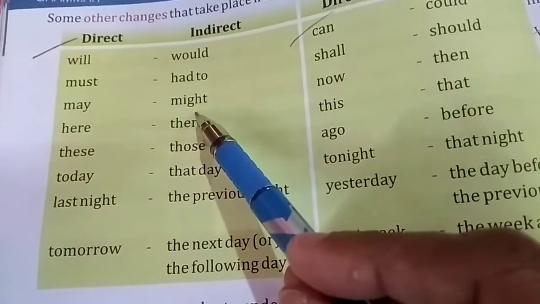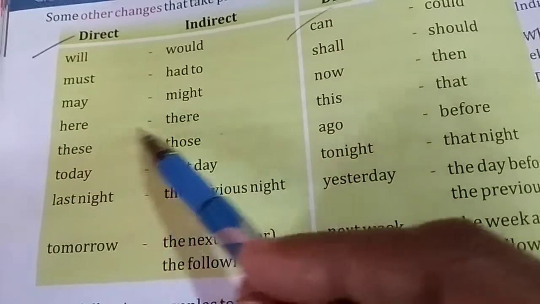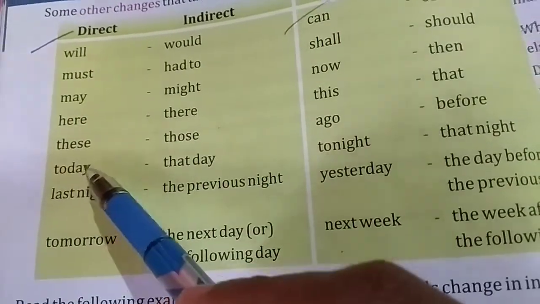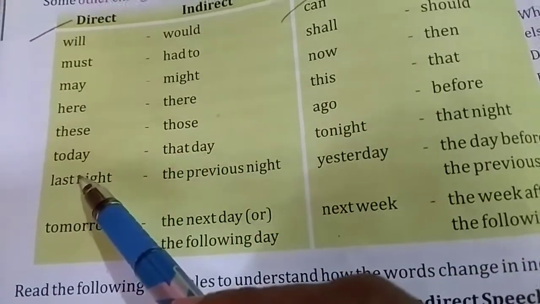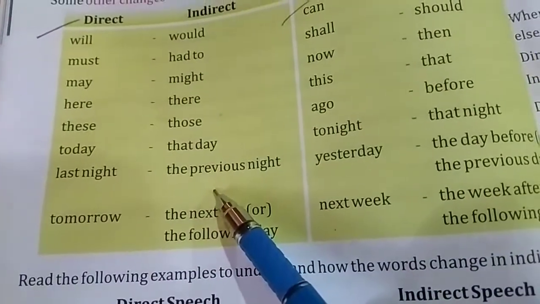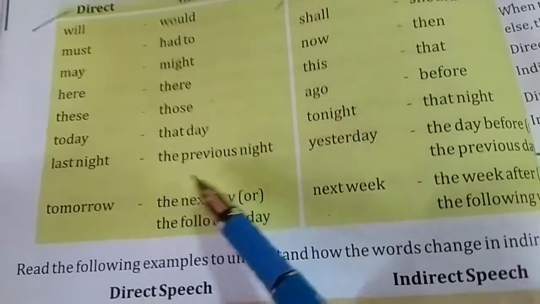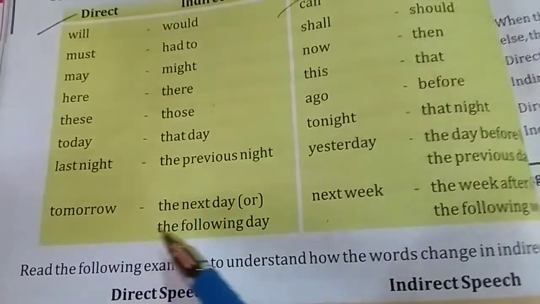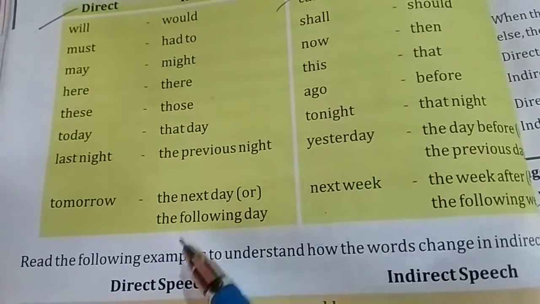May will become might in indirect speech. Here will become there. These will become those. Today will become that day. Last night will become the previous night in indirect speech. Tomorrow in direct speech will become the next day or the following day.